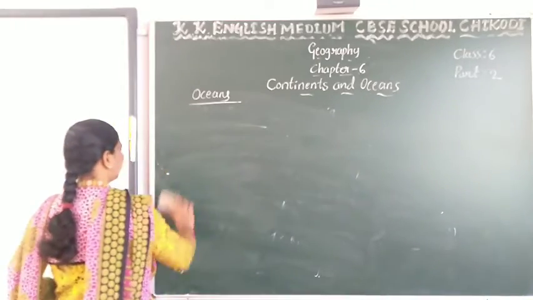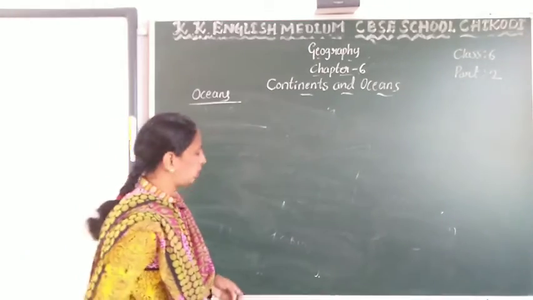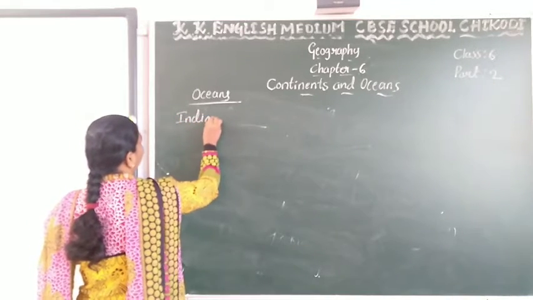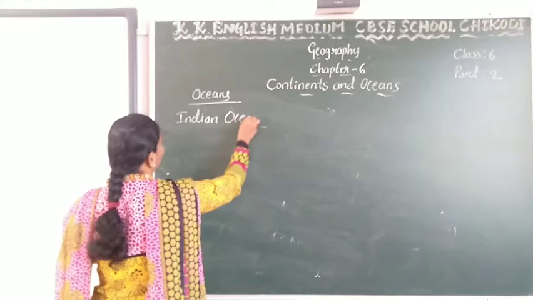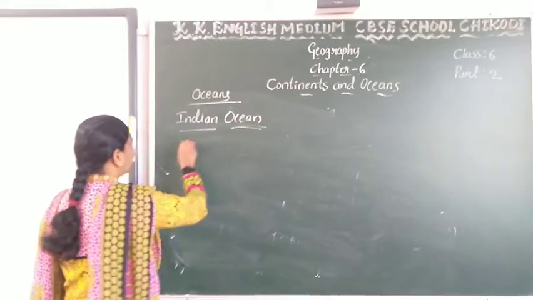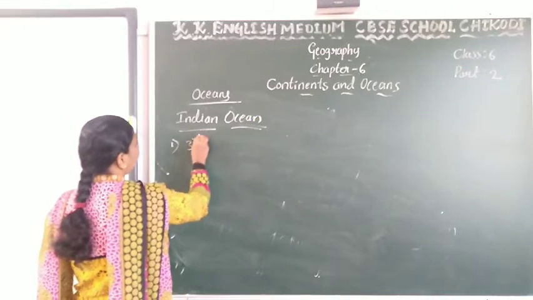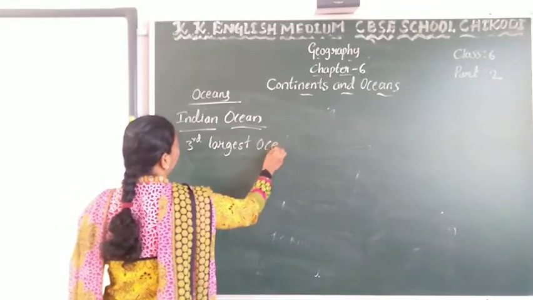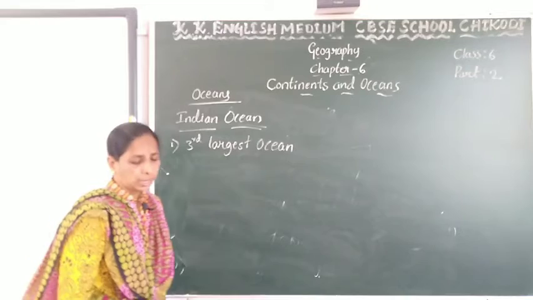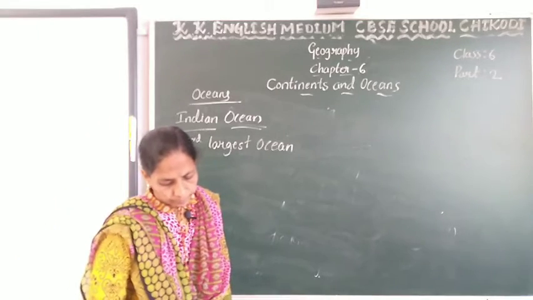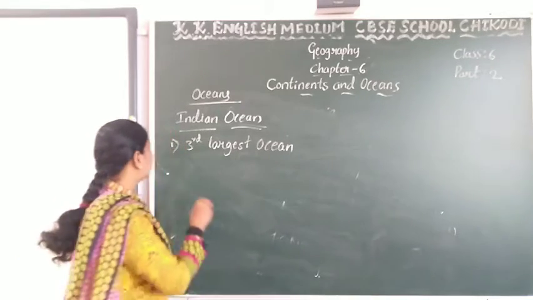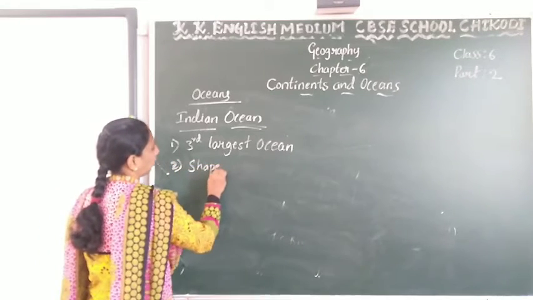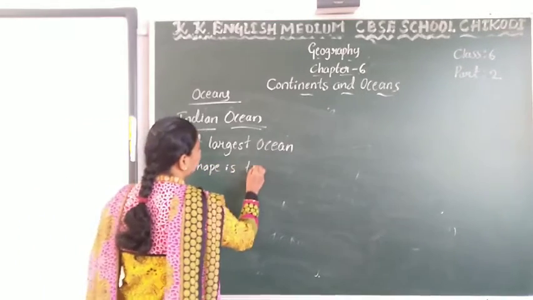And next ocean is the Indian Ocean. Okay, it is the third largest ocean. Roughly, its shape is triangular.